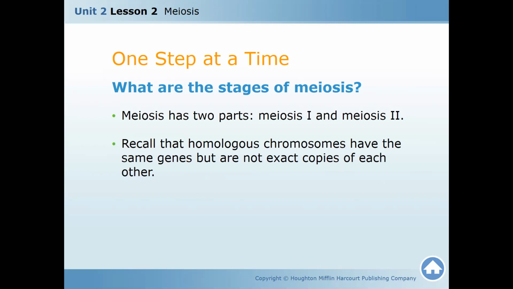Meiosis 2: prophase 2, metaphase 2, anaphase 2. Just say anaphase, don't say antilo. Anaphase 2, and telophase 2. Okay.